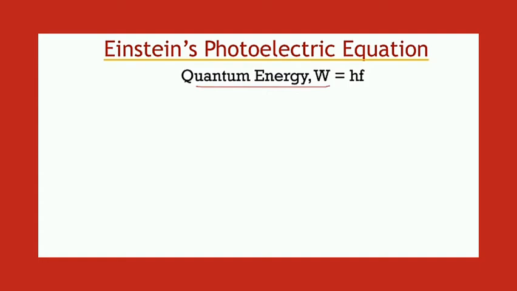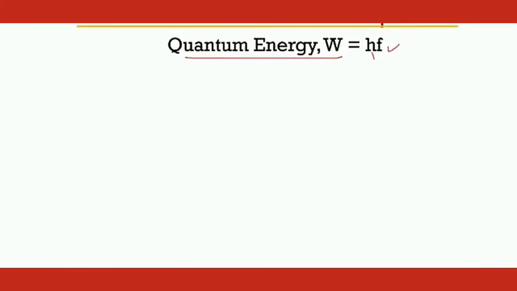We know that the quantum energy is the energy of a light particle, and it is given by W equals h times f. Here h is the Planck constant and f is the frequency of the incident photons. This we have already discussed. The value of this Planck constant is nearly 6.62 times 10 raised to the power minus 34 joule second.